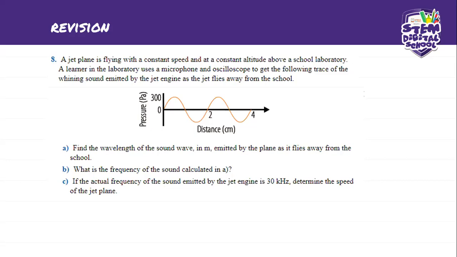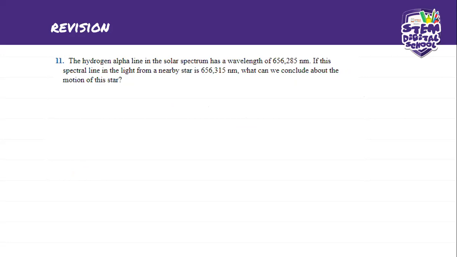Basically, we do have our formulas. And remember, if the source is moving away from the listener, then our VL becomes 0, and our VS becomes positive. Just remember those few keywords. So let's go to the answer.